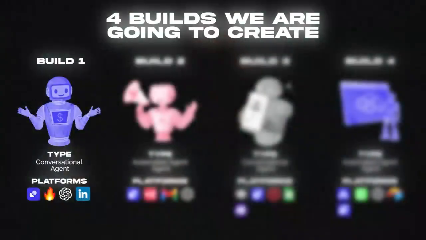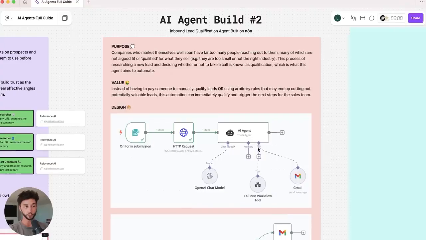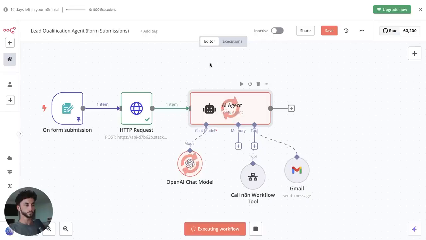The second build is going to be an automated lead qualification agent. And this will be built on a platform called N8N. And this time we will be helping Big Boy Recruits, our fantasy recruitment firm, to automatically research and qualify new leads and then send an email notification to the correct sales rep. And this is going to show you that automated style of agent where it's built into a process rather than having a human input necessarily.